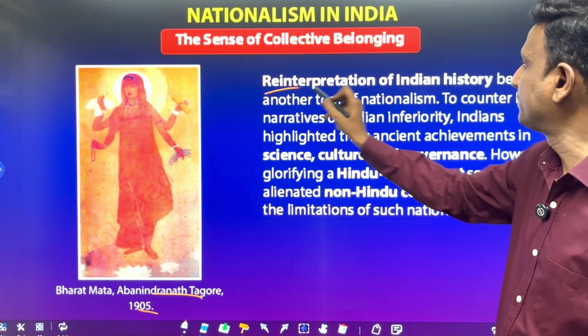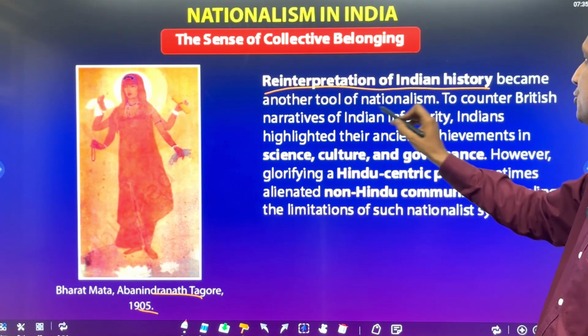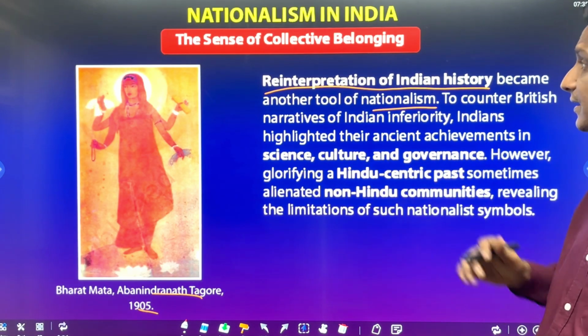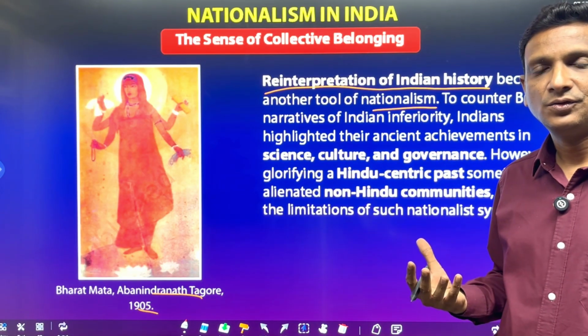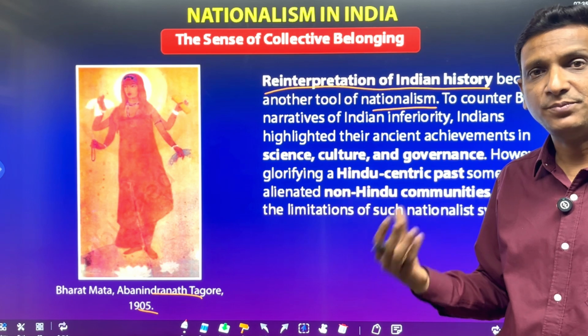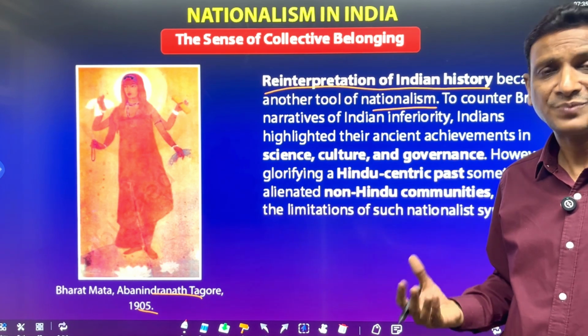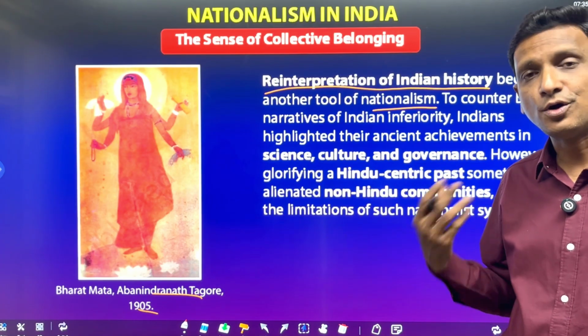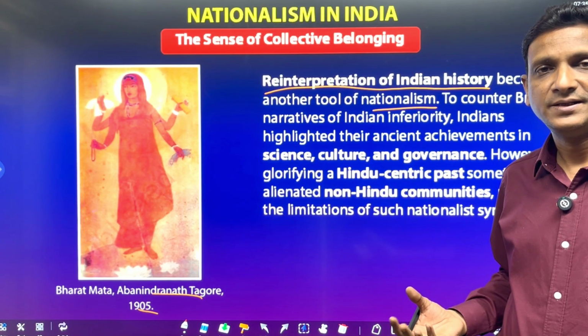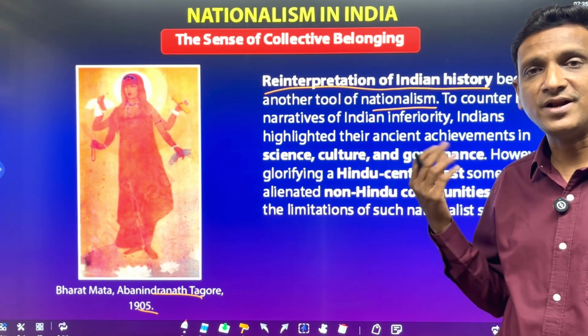The reinterpretation of Indian history became another tool of nationalism. Recollecting who our ancient people were, how great they were, the great kings of India, the great knowledge of India, ancient culture and tradition of India.